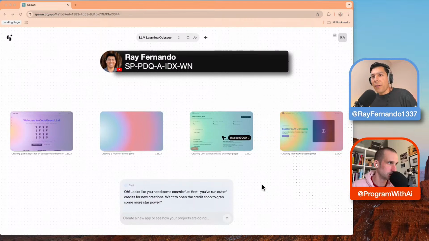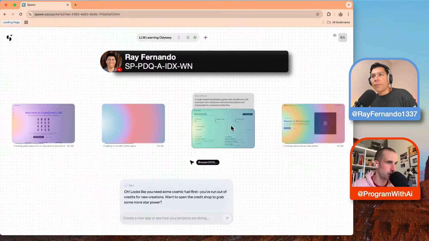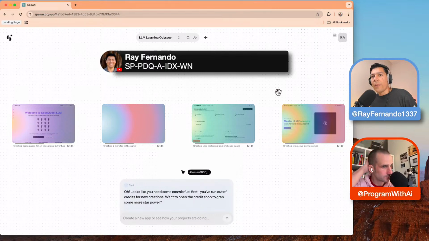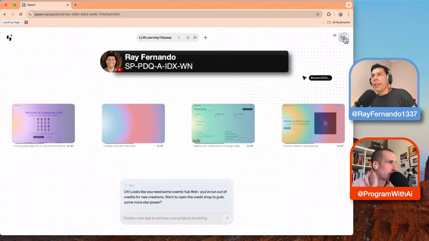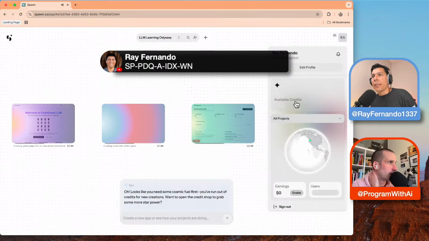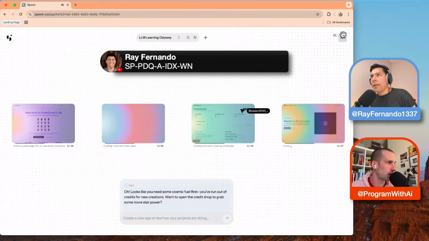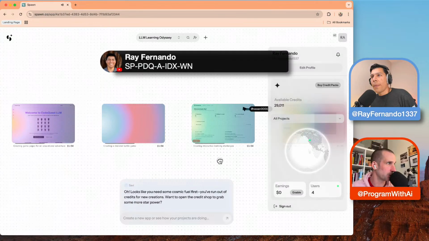So this is pretty cool how I could see your screen. So you gave it a prompt and then... You've run out of credit for new creations. So I guess it still uses my credits, right? Oh, interesting. You want to open the credits tab and grab some star power. So go up here to the top right corner and then go to like available credits, I think. Yeah, I have 0 available credits. So I don't know. I think Javen said he would send me a couple of codes. We'll see. Otherwise, you can just like continue prompting on your own.